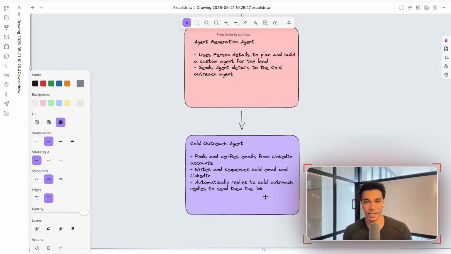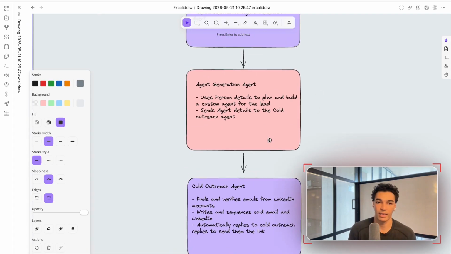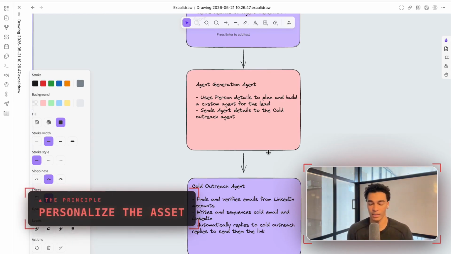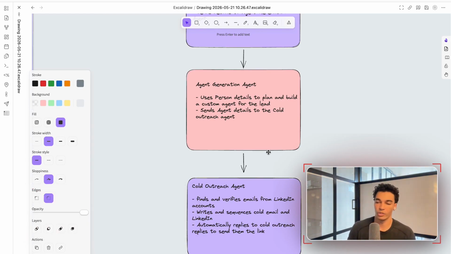Like I said, this is working incredibly well. You should definitely implement this. We do have blueprints, like I mentioned before, for helping you implement the cold outreach agent and the LinkedIn script agent. Like I said, this middle step is something custom that I built. But the way you should think about this is how can you use AI to generate a personalized, valuable asset that you can offer each of your leads wherever you're cold outreaching to them.